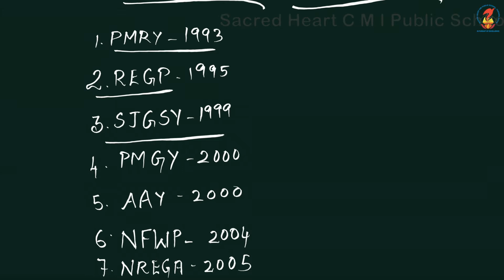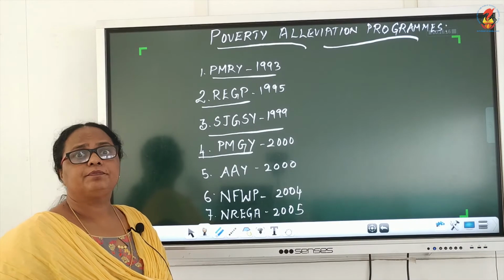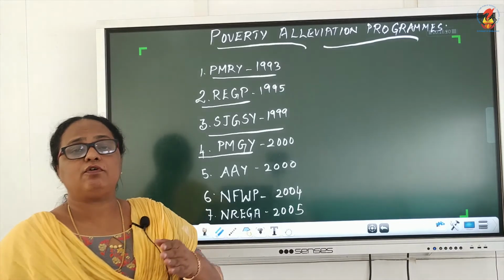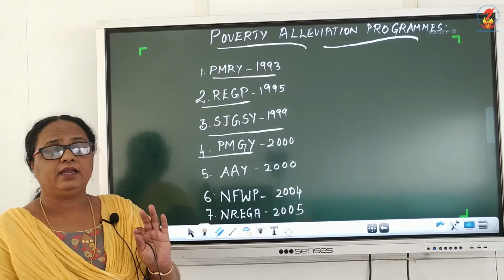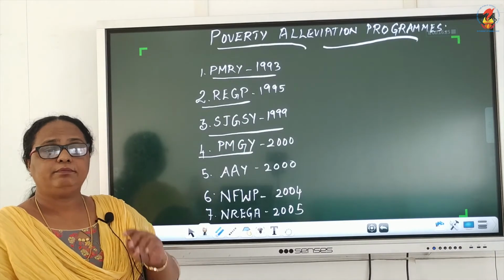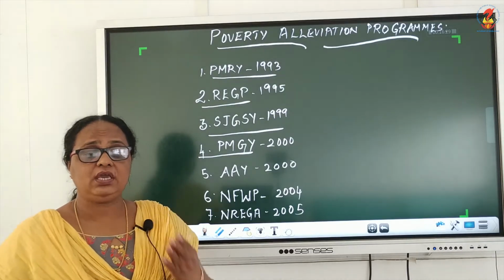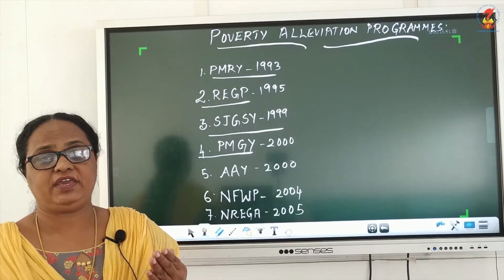Then we have the fourth one, the Pradhan Mantri Gramodaya Yojana, which was launched in 2000. That is, additional assistance is given to states for basic services like primary health, primary education, rural shelter, rural drinking water, rural electrification.